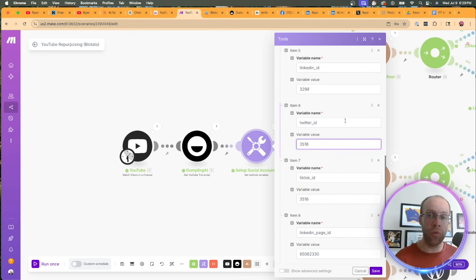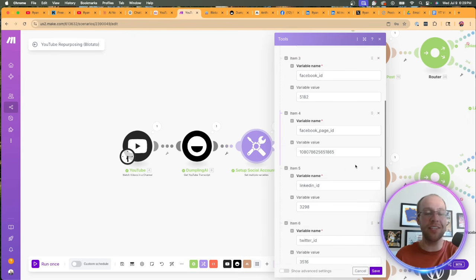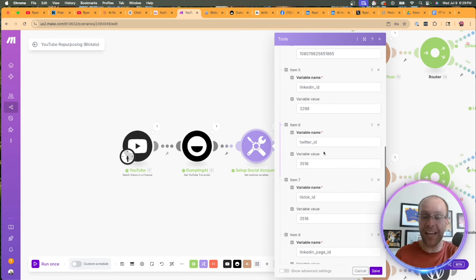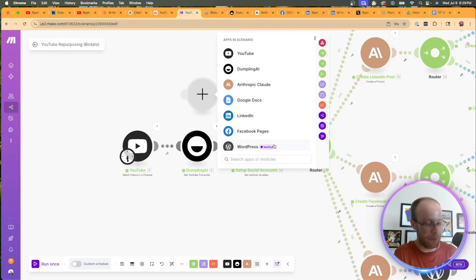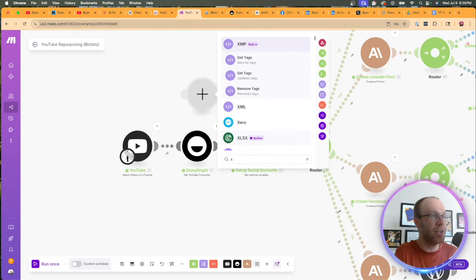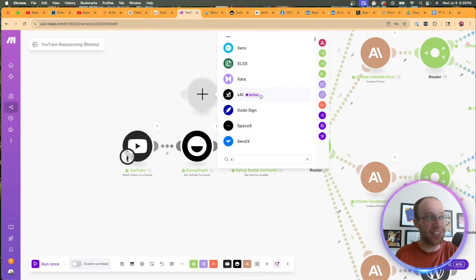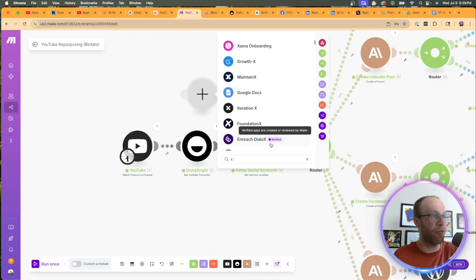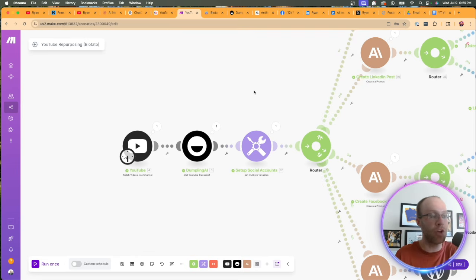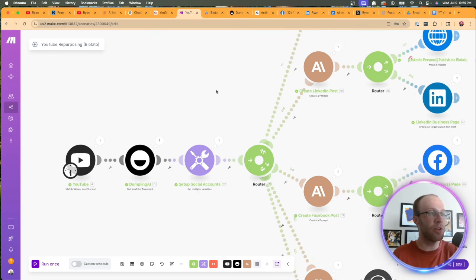And this is one reason why using a platform like Blotato is so important inside automations, because certain platforms like Twitter or TikTok or even some of these other tools, they don't necessarily have integrations, or they struggle with the outputs sometimes, right? So Twitter, for instance, doesn't have an integration inside make.com or other automation platforms. If I type in Twitter, if I type in X, there's XAI, but there's no actual X social media platform automation. So just something to note there if you're wondering why I'm using Blotato and not trying to integrate all of these other accounts with platforms in the automation tool one by one. So that's the reason for doing that.